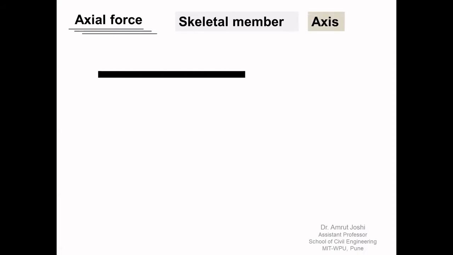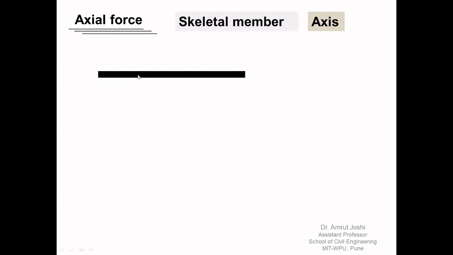Now let us try and understand what we mean by the axis of a skeletal member. If you consider a point on this skeletal member, there are infinite axes passing through this point. But by axis of a skeletal member, we mean the axis which is parallel to the greatest dimension of the member, or length of the member.